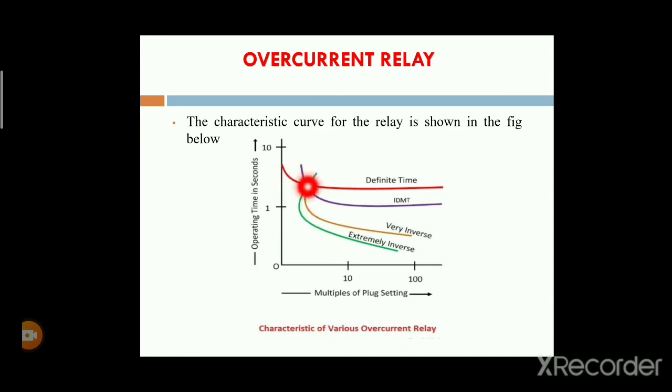These are inversely proportional. When the operating time is decreased, automatically the plug setting multiplication of the current will be increased.